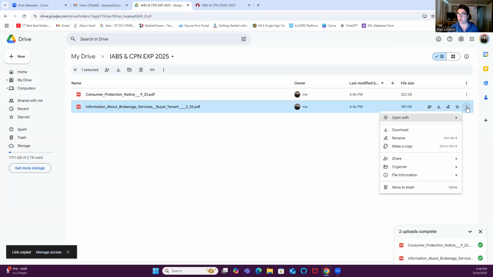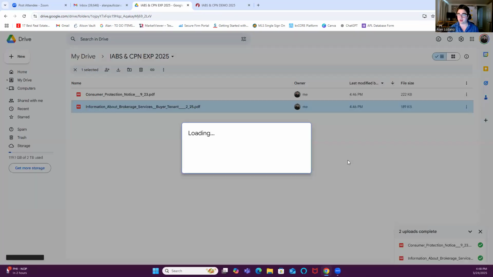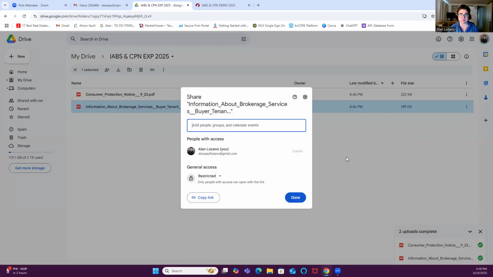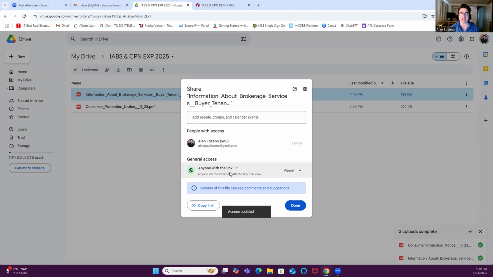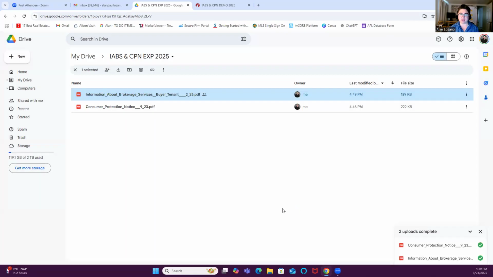Now, one thing that you're going to want to double check is, when you hit your share button, make sure that your access is not restricted. You want to make sure that anyone with the link can access this document. If you have restricted access on the file, it will not let outside viewers click it and view. So you want to change the settings to anyone with the link, and then click done.